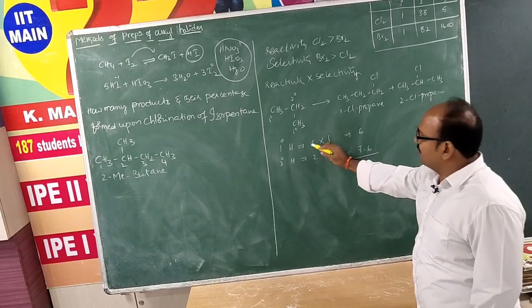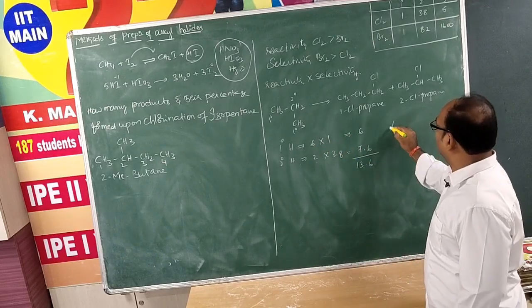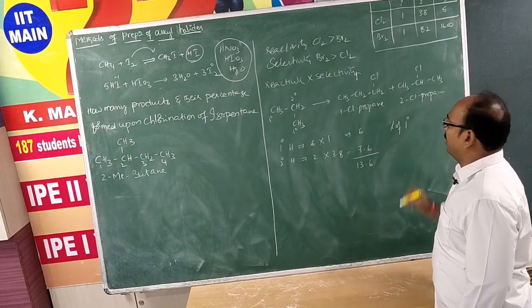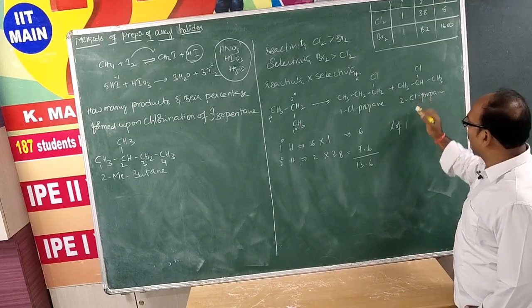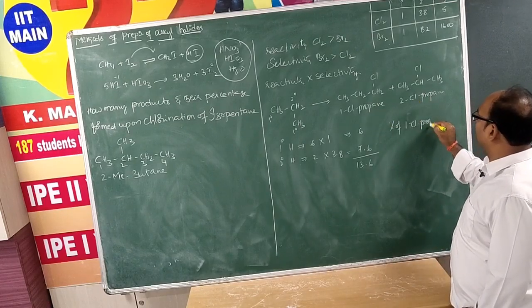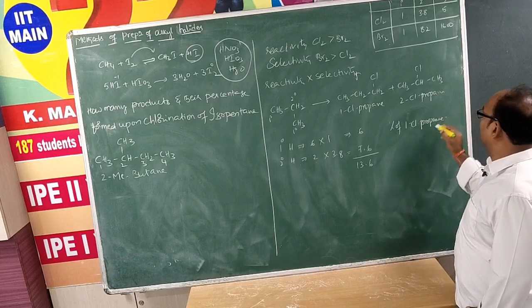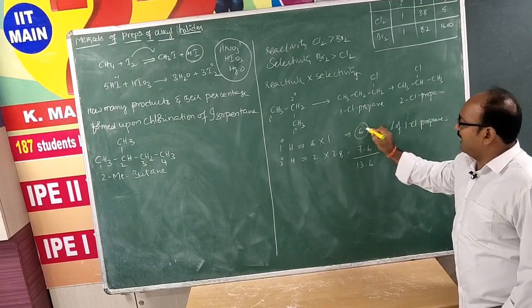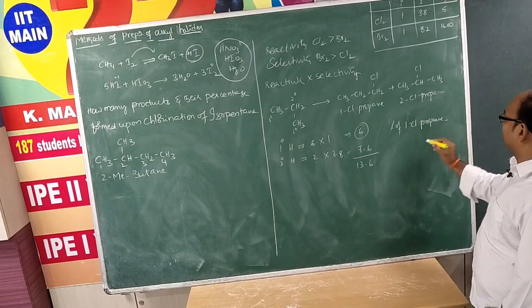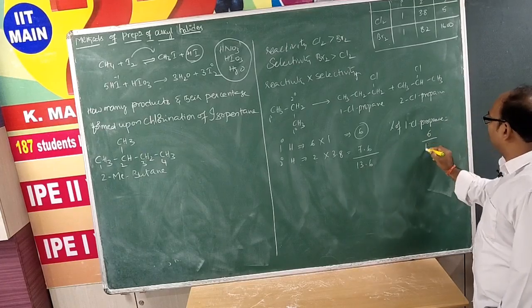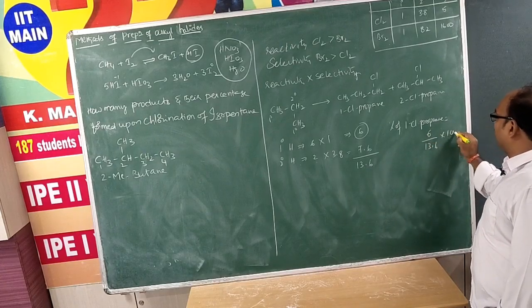Now if you want to calculate the percentage of the primary product, 1-chloropropane, it will be 6 by the total 13.6 into 100.